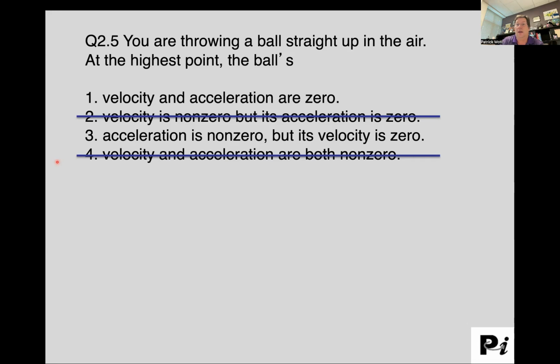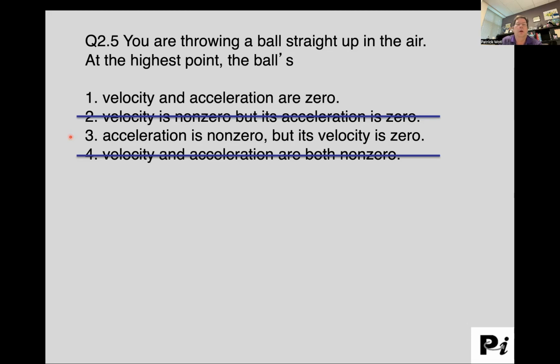It is the highest point, but it's not yet started to go down. So now we're down to choices 1 and 3, which comes down to: is the acceleration 0 or non-zero?